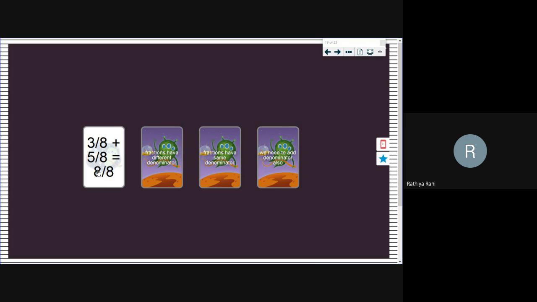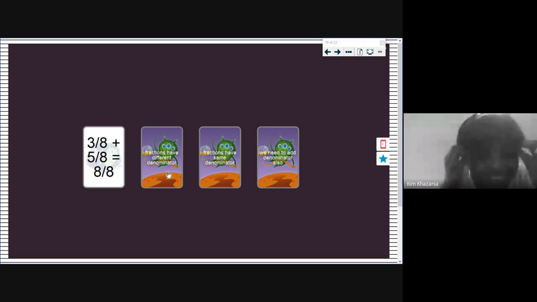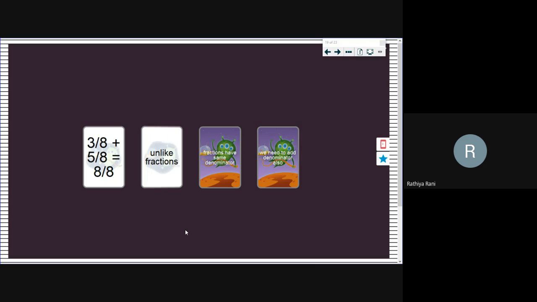Very good. And next, Kim Mazania. Fractions have different denominators. What type of fraction is that? Is that like fraction or unlike fraction? Unlike. Excellent. Very good. That is unlike fraction. Good. And next question, Rohan. Fractions have the same denominator. What type of fractions is that? Like fraction. Excellent.